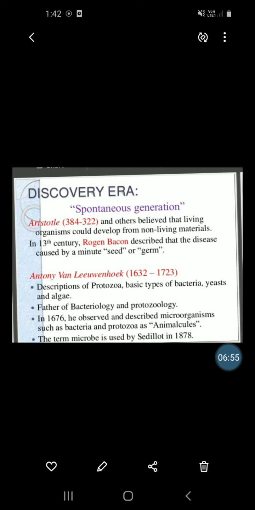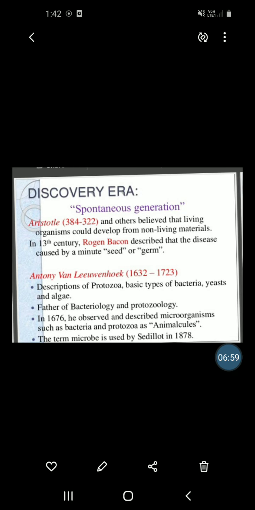In the 13th century, Roger Bacon described that disease is caused by a minute seed or germ.